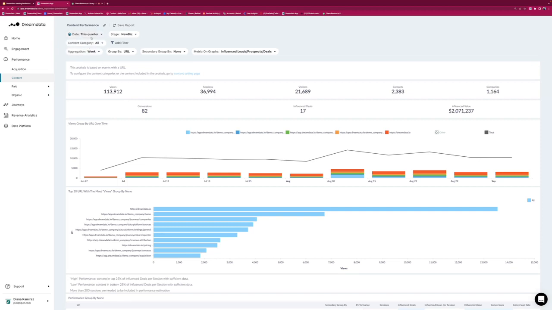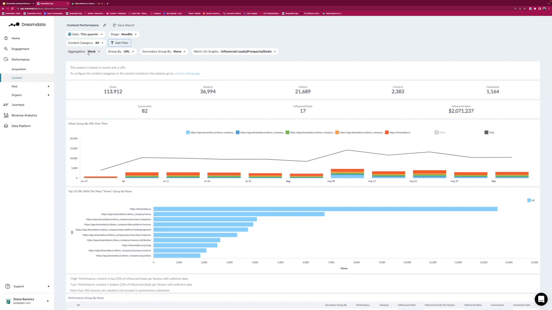As we know already from acquisition, we have a time filter and stage. In this case we are not applying any attribution. You'd look at content category, which is something that you set up under settings. Then we also have other filters such as channels, source, campaigns, events if you're looking for specific events, company country or visitor country. That means you can look at what companies are being represented: what companies are looking at what content, and from what country those companies come from or are located. Same for visitors when we're looking at specific individuals.